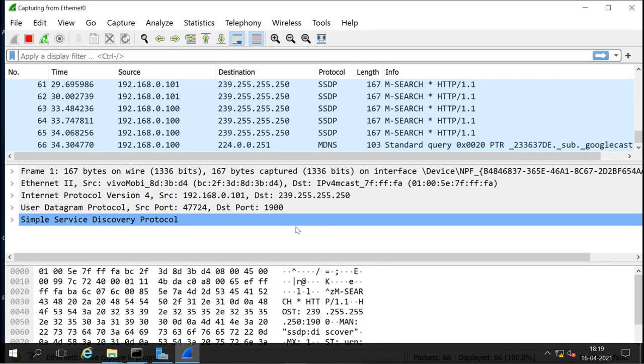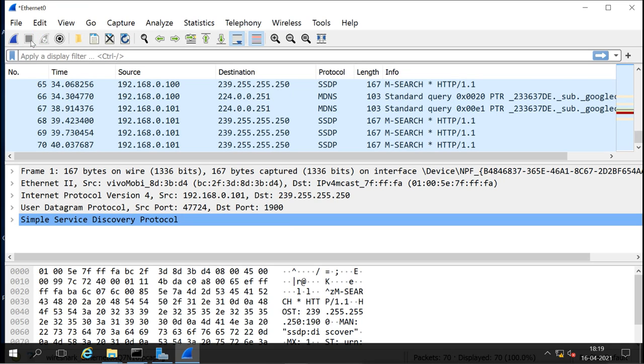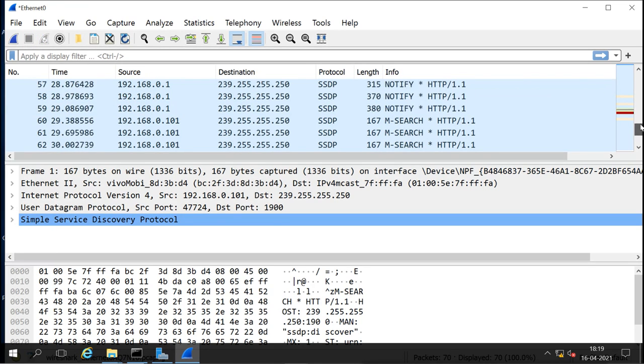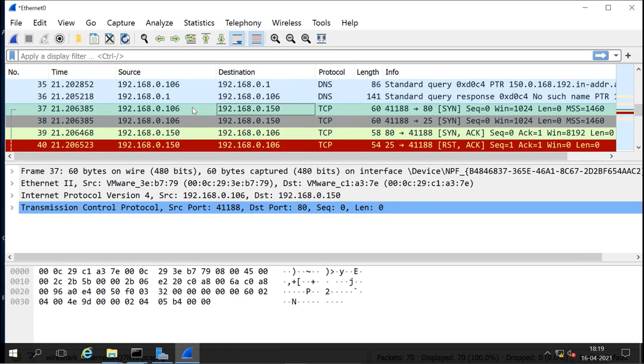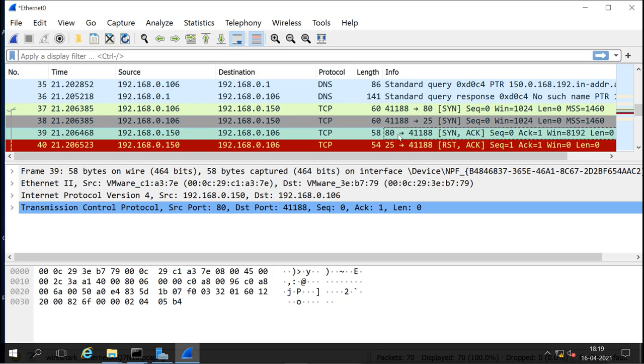First I will stop the sniffing. Now I will find where the packet is. So here we have it. What happened here? First it did it for port 80. It sends the SYN flag for port 80, and also sends the SYN flag for port 25 at the same time. Now what does it get? It gets the SYN ACK from port 80, because port 80 is open, and we get a reset from port 25. Port 80 wants to establish the connection.